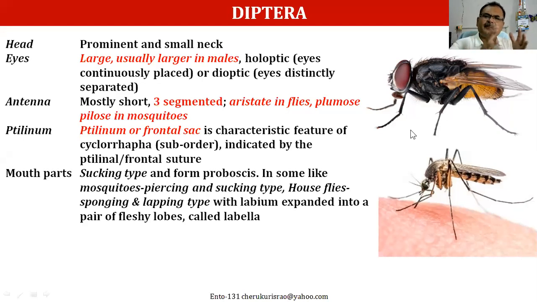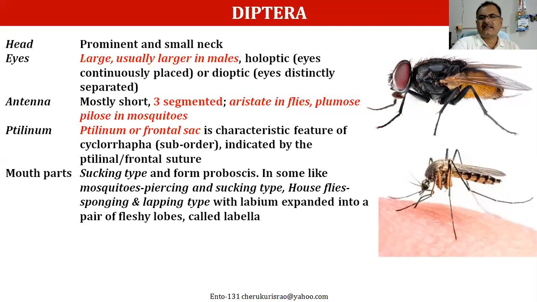The eyes are really big, except in mosquitoes. Especially the compound eyes are larger in size. Usually they are larger in males compared to females.